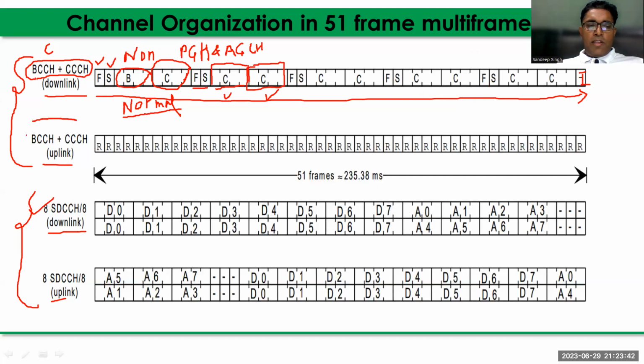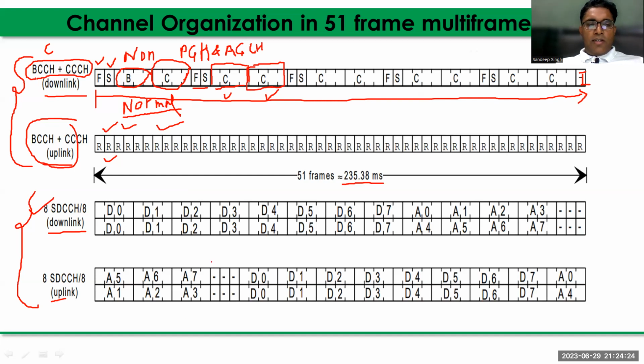And what is the common control channel for the uplink? There is only one channel in the uplink, in all the uplink frames of the 51 frame multiframe. It is the RACH channel for uplink. And what is the duration of that? 235.38 milliseconds. This 51 frame multiframe is repeated on the superframe and hyperframe. But within a multiframe structure, the position of all the logical channels is fixed.